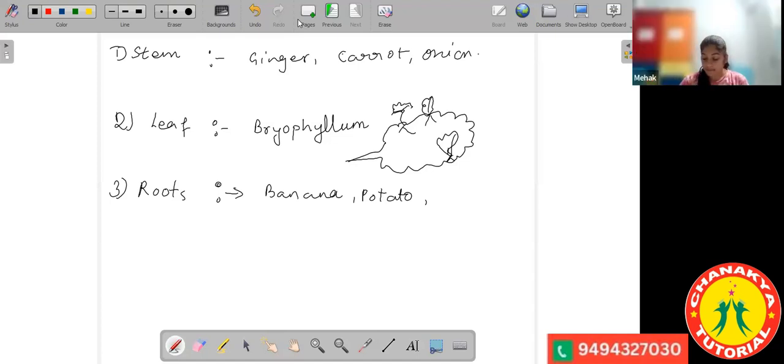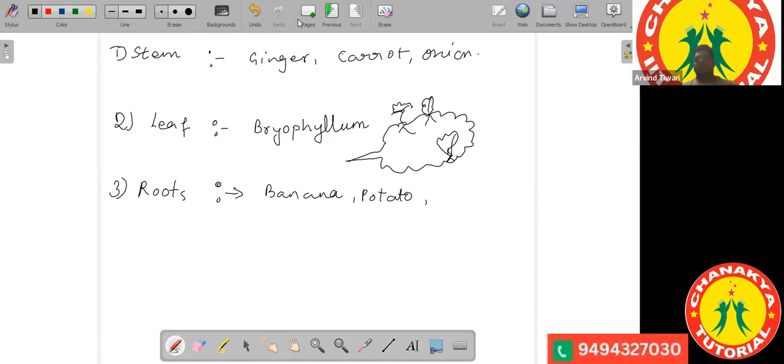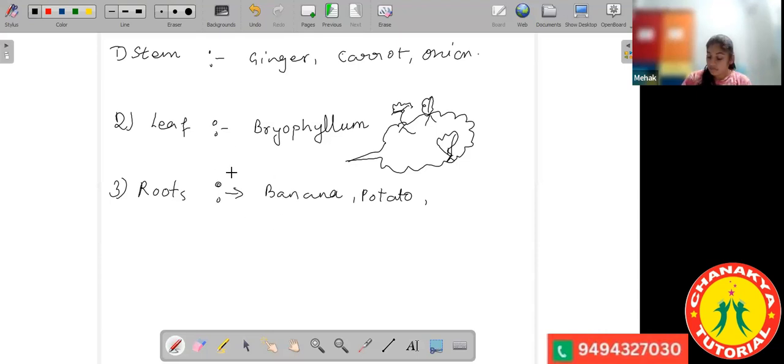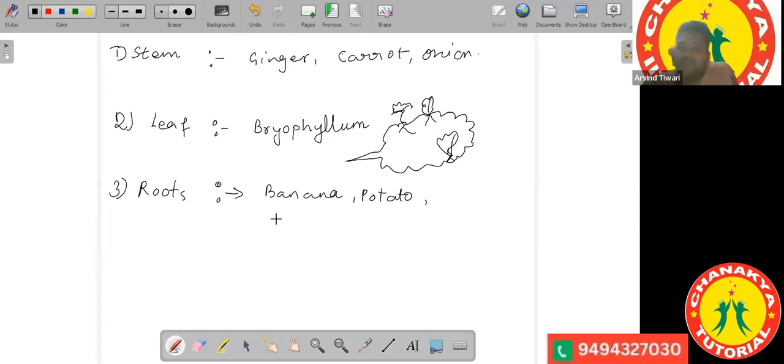Now, the question arises, can we have artificial vegetative propagation? Yes, sir. Yes, we can. Artificially we can perform all these processes, and there are processes called cutting, layering, and grafting.